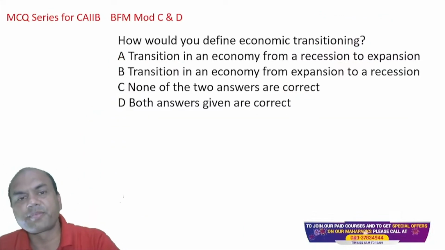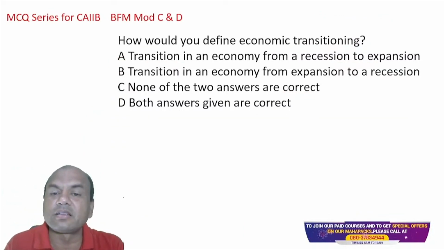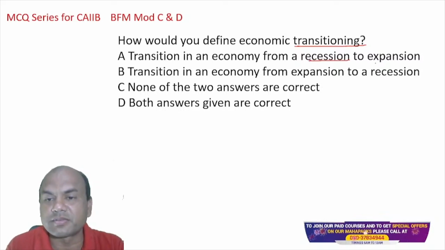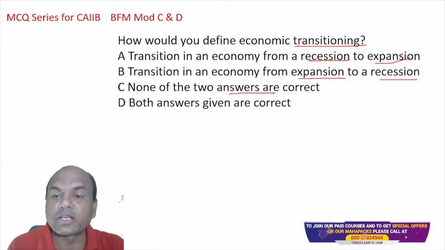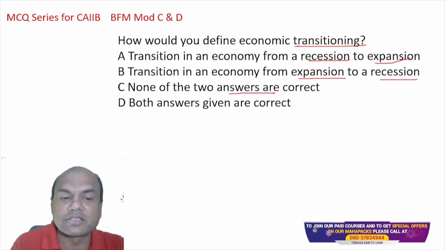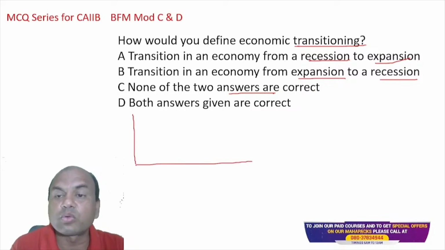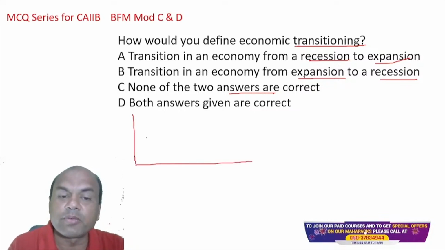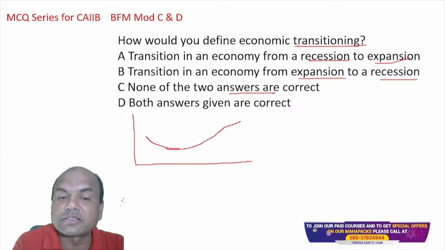How do you define economic transition? Transition means that camel-humped curve. Transition in an economy from recession to expansion. Transition in the economy from expansion to recession. None of the above two answers are correct, or both are correct. Recession to expansion: let's plot the curve of A. Recession means it will first be like this, an inverted curve, right? To expansion, so it will be like this.